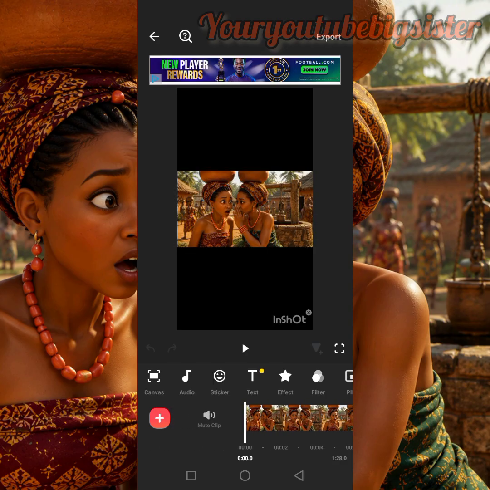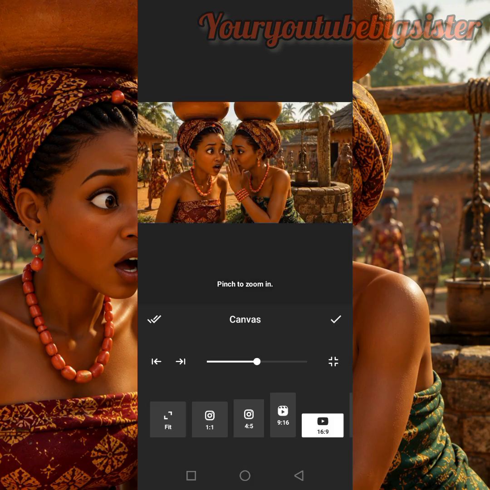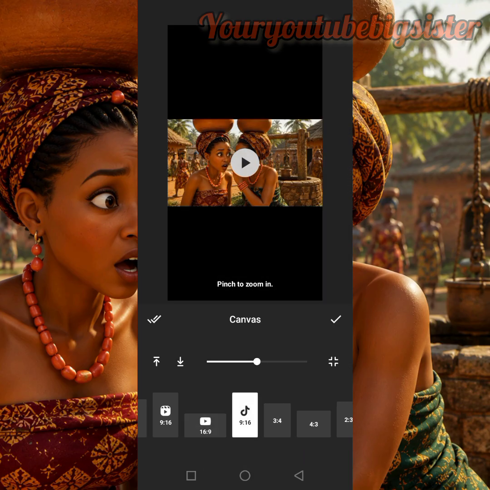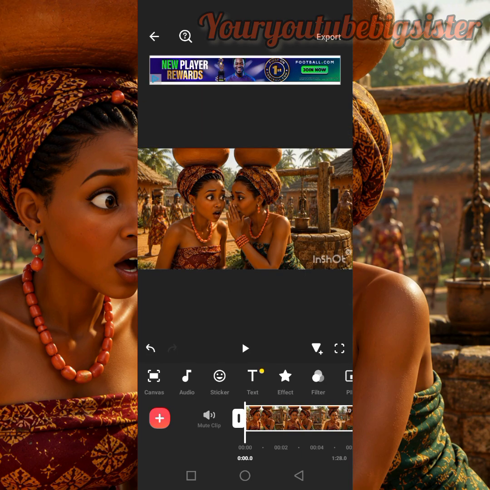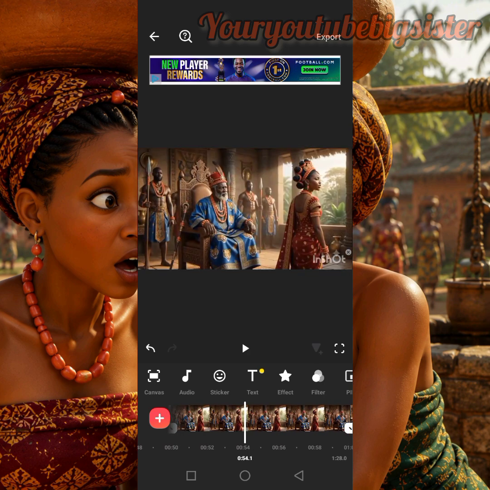So guys, here we are. We are going to change the aspect ratio to 16:9. Remember that this is for YouTube, but if you're using it for TikTok, you change it to 9:16. Then we are going to cut out the unwanted parts, add our text, and add our music if you want.